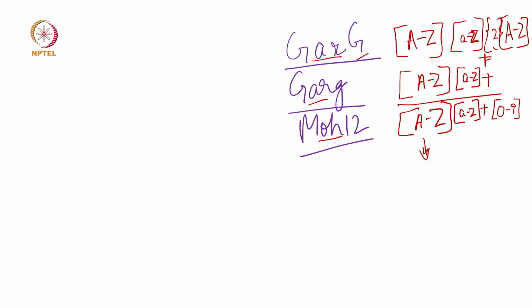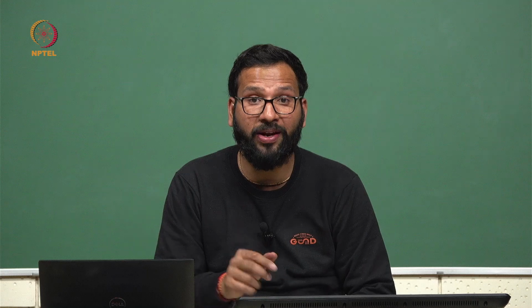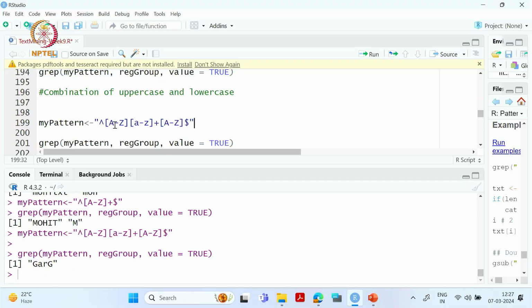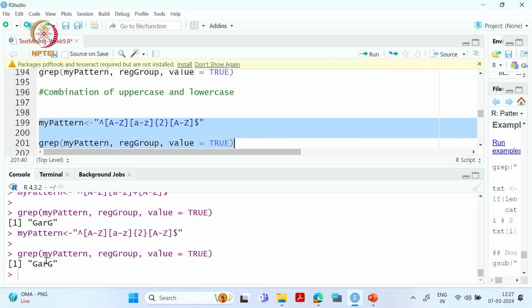Now we will see in R whether what we have made is working or not. I have taken, in the starting, A to Z, the capital uppercase alphabet. Then one or more occurrences of lowercase alphabets, and then in the end it should be the uppercase alphabet. Or instead of this, we can use this also. It is also giving the same thing.